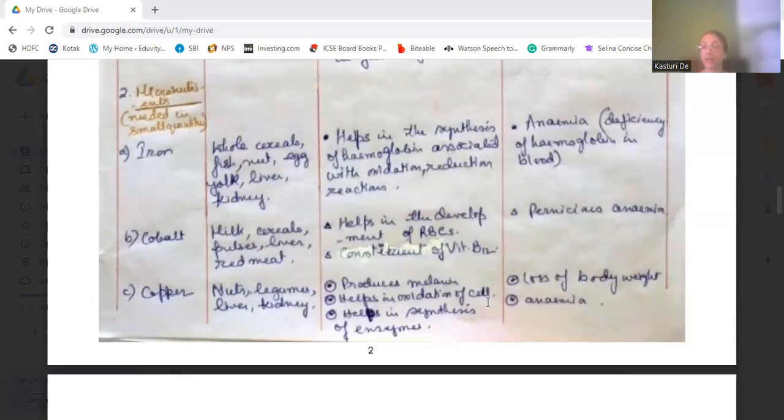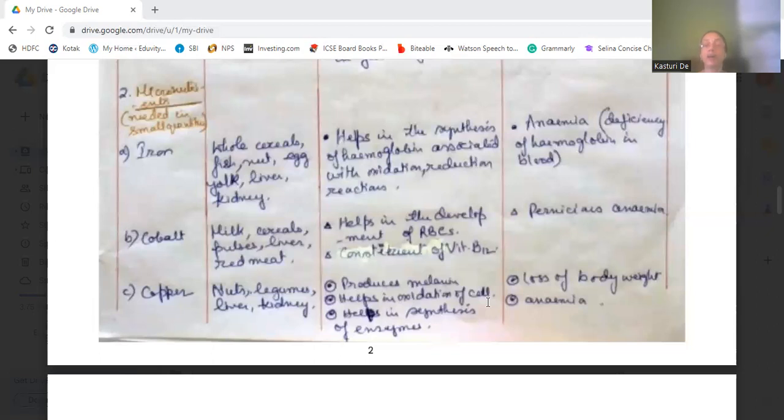Then cobalt. Cobalt is present in milk, cereals, pulses, liver, red meat. It helps in the development of RBCs, and it's a constituent of vitamin B12. The deficiency disease is pernicious anemia. Then copper.